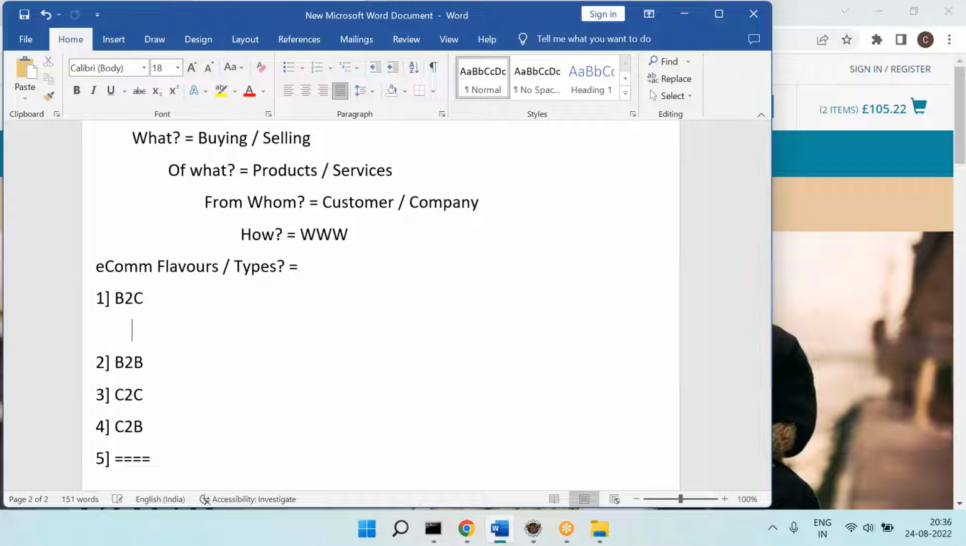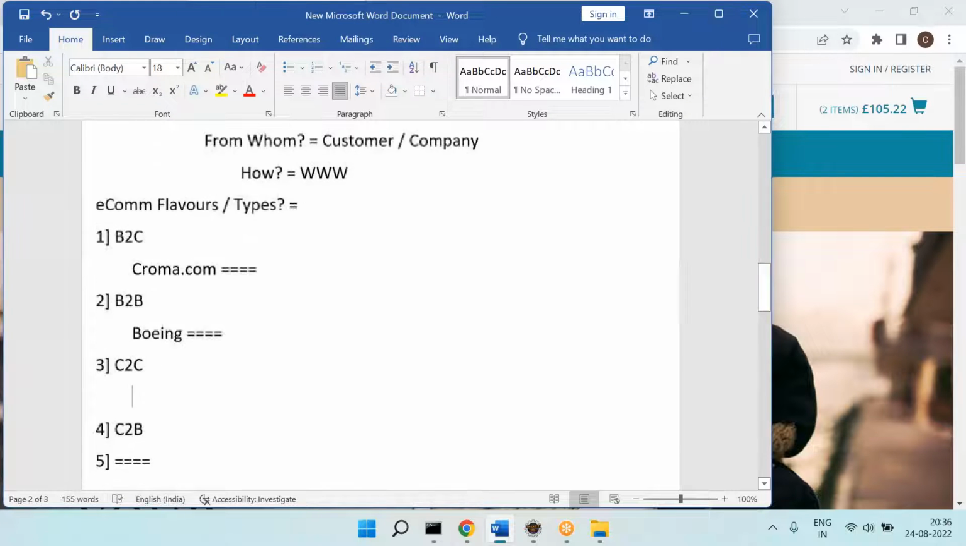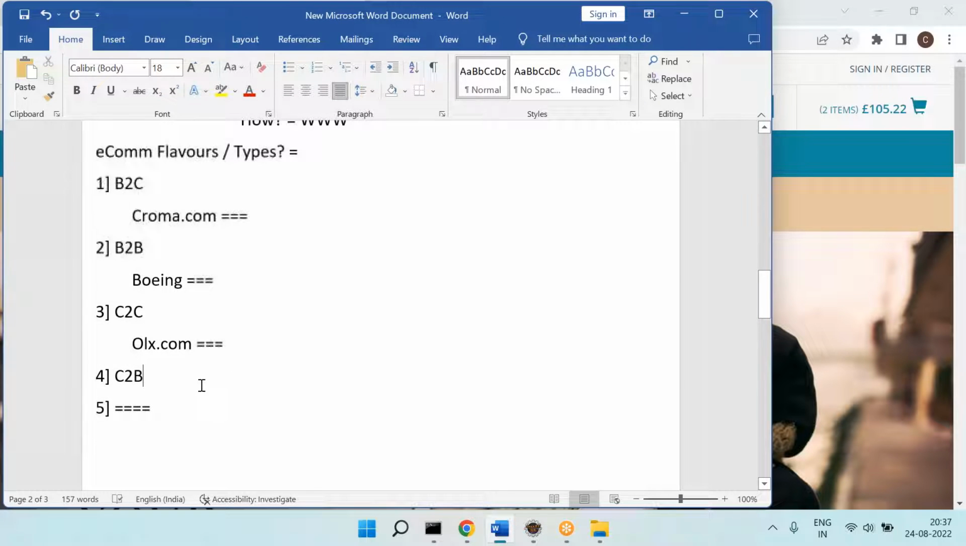So B2C example is what? Chroma is a B2C example, and so on. Next, B2B example is what? Boeing is the B2B example. Next C2C. C2C example is what here? OLX. OLX.com. Like this we have a bunch of sites created. Okay, we have different flavors of e-commerce, B2C, B2B, C2C, like that.